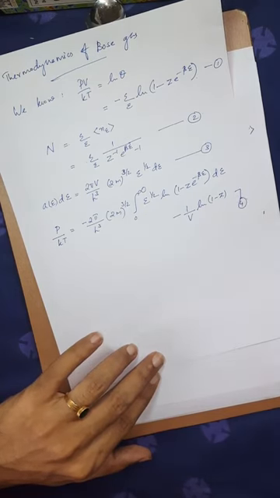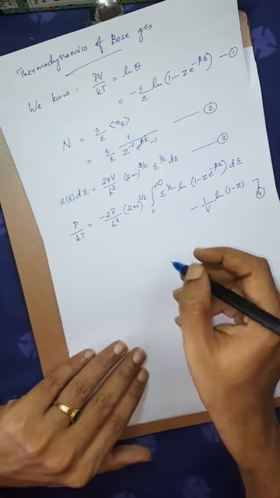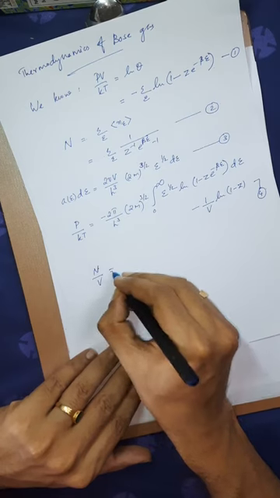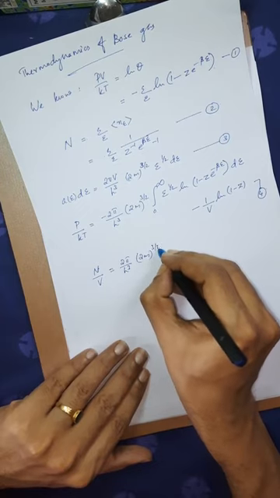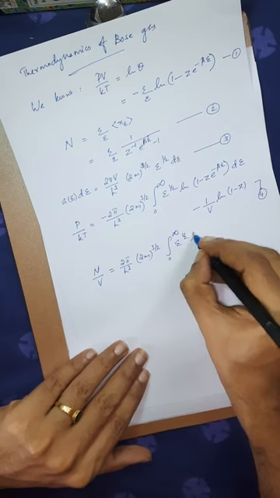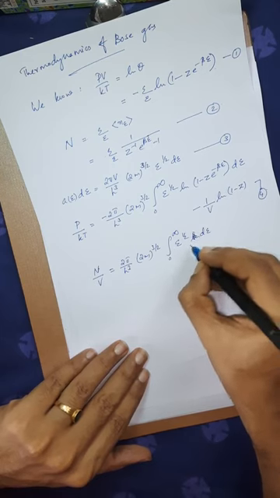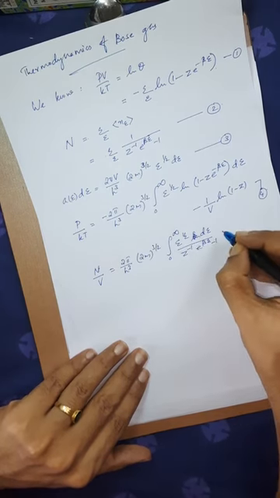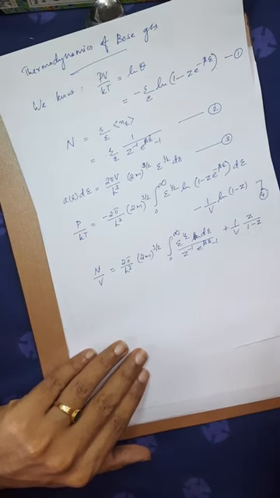Now, similarly, the expression for n by v can be written as 2 pi by h cube, 2m raised to 3 by 2, integral 0 to infinity e raised to half dE by z raised to minus 1 e raised to beta e minus 1, plus 1 by v, z by 1 minus z.